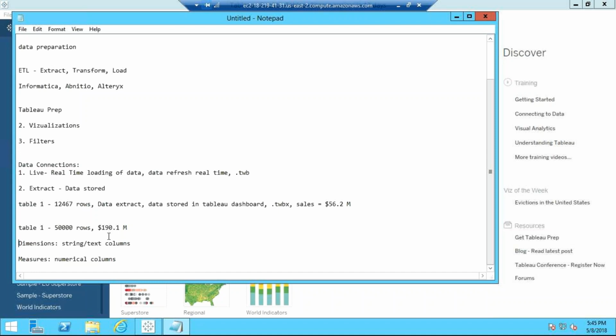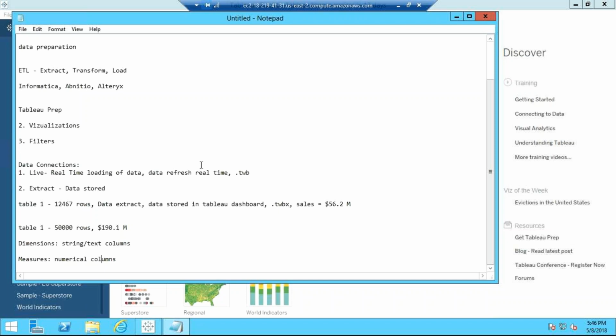these are all measures. Whenever we load any data into Tableau, it will convert it into dimensions and measures. Tableau will itself segregate the data into dimensions and measures. It will take all the string or text-related columns separately, and numerical columns separately. That's the reason it is important here. Is that fine? Yeah.